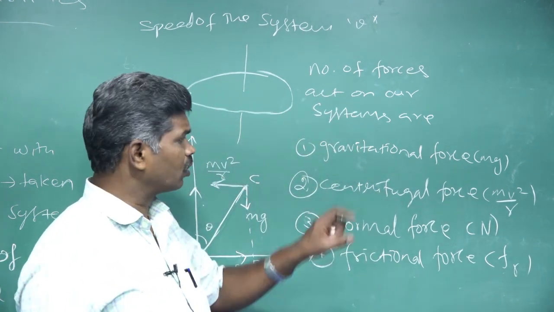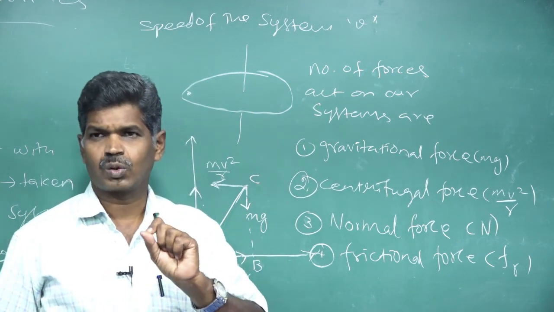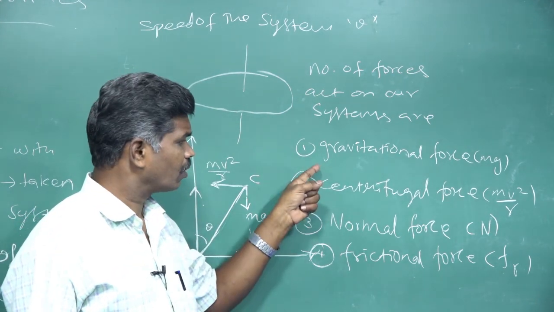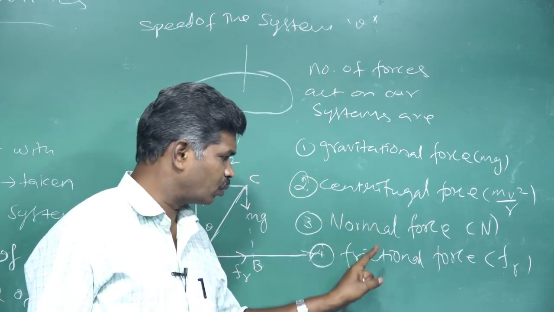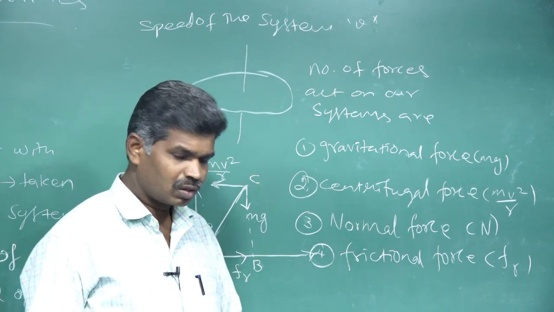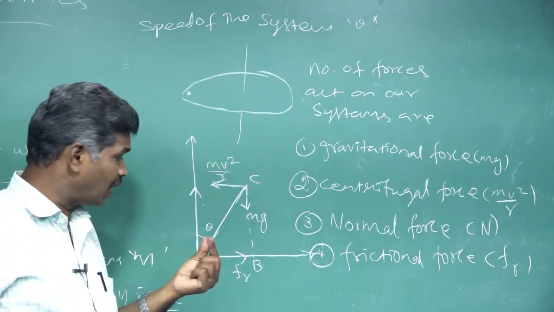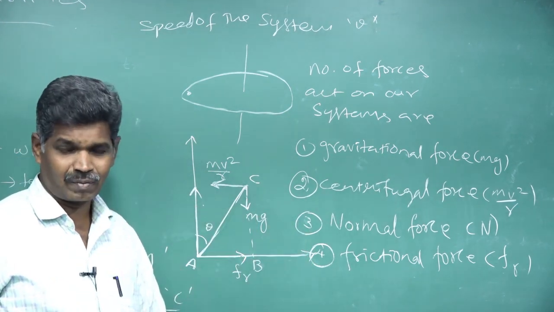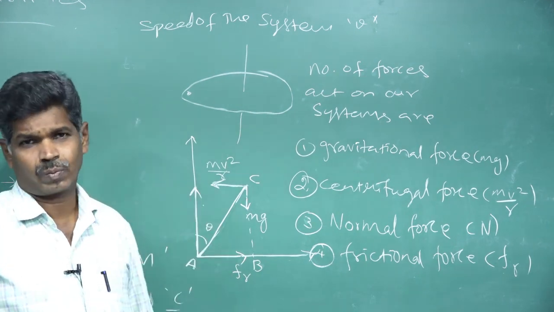The first two forces are producing a rotational effect. But the third and fourth forces, that is normal force and frictional force, which act through the point of contact of our system, will not produce a rotational effect because their position vector values are 0.